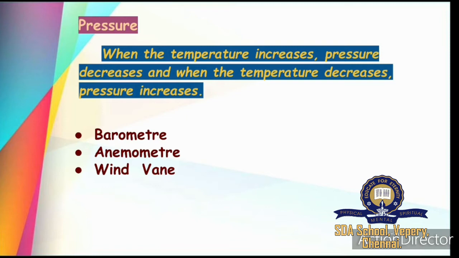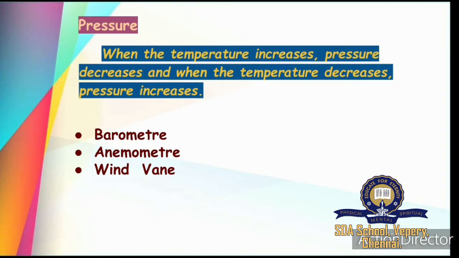Using this instrument we can measure the speed of the wind. The next one is the wind vane, an instrument used to measure the direction of the wind. So these 3 instruments are used to measure wind.